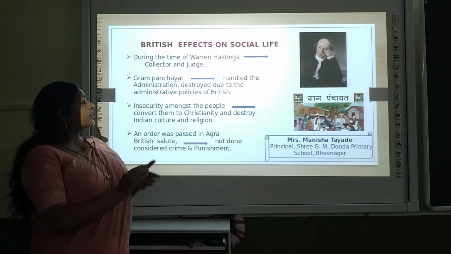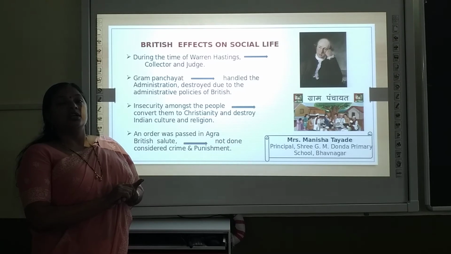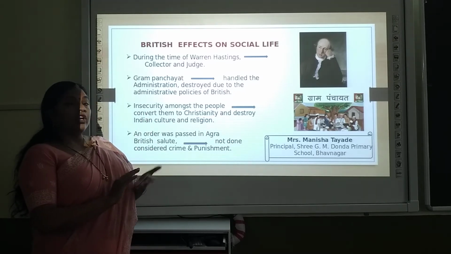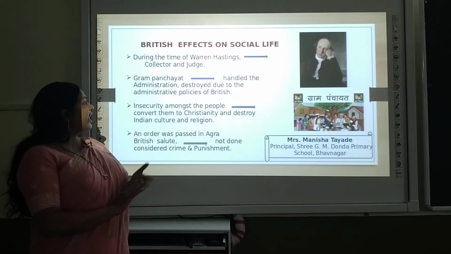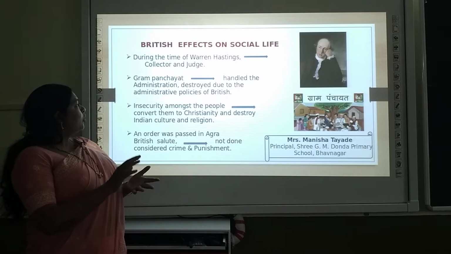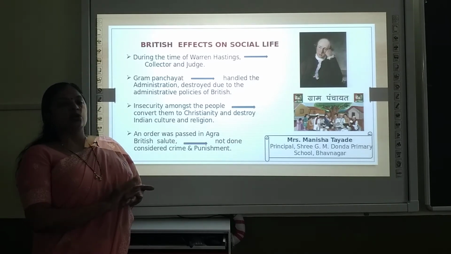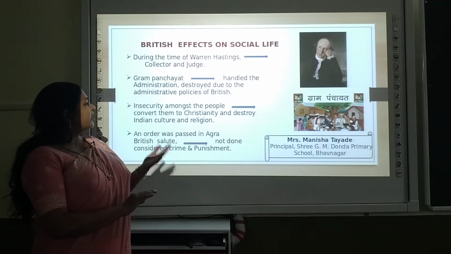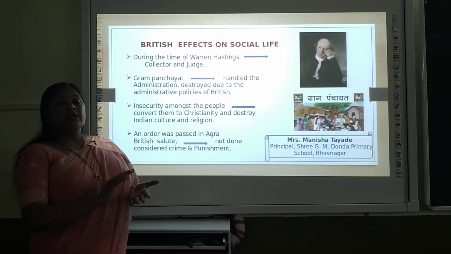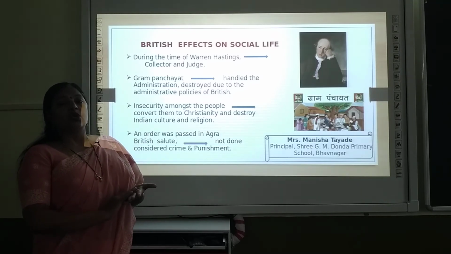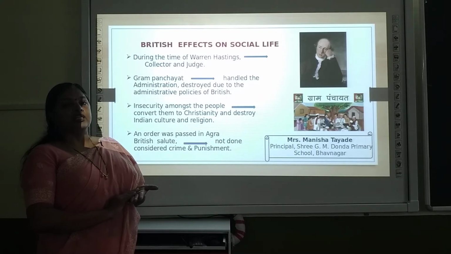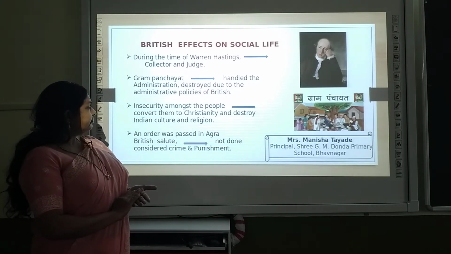As a result, the Gram Panchayats were destroyed. We all know that earlier in India we had the Gram Panchayat system, which used to impart justice and do all the administrative work. This Gram Panchayat system was totally destroyed because of the British interference in law and order.